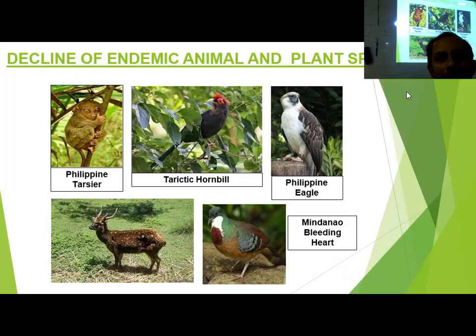So, decline of the endemic animal and plant species. Biodiversity is becoming less. Lots of species are already gone from the world for different reasons. Climatic condition is one very important reason, apart from others.